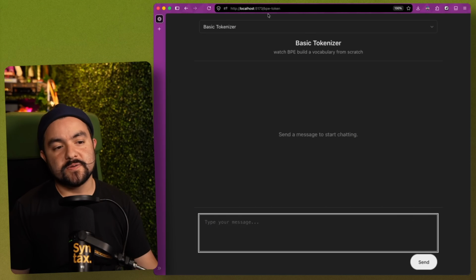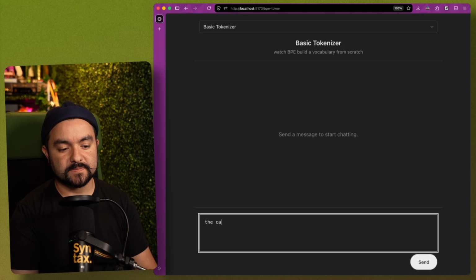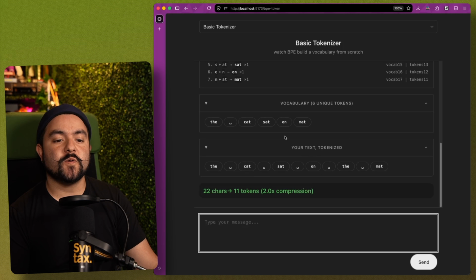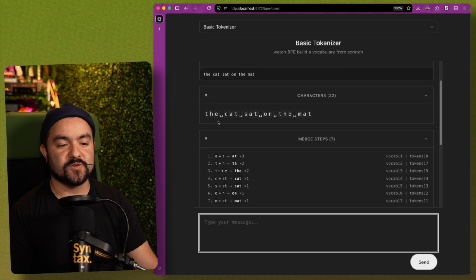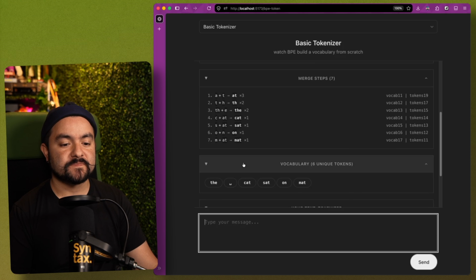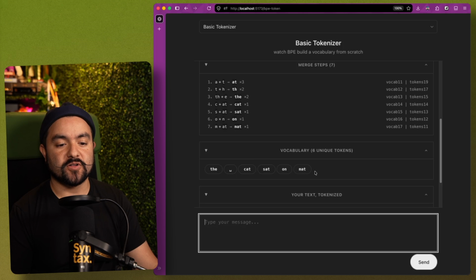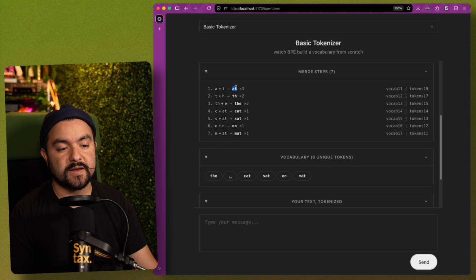All right, so this demo is called the basic tokenizer. And essentially you can drop in some text, and then it will show you how it broke that training text down into tokens. So with "the cat sat on the mat", you can see at each merge the token pairs that it came across. And then finally, we get our overall vocabulary. And so this came across 6 unique tokens total. And the main idea with BPE is this pair merging. The most frequent pairs are merged.